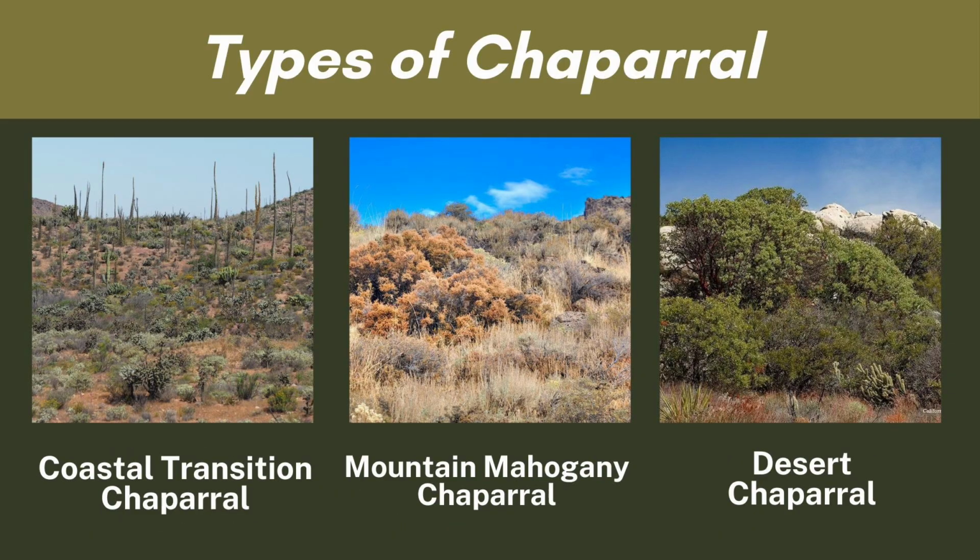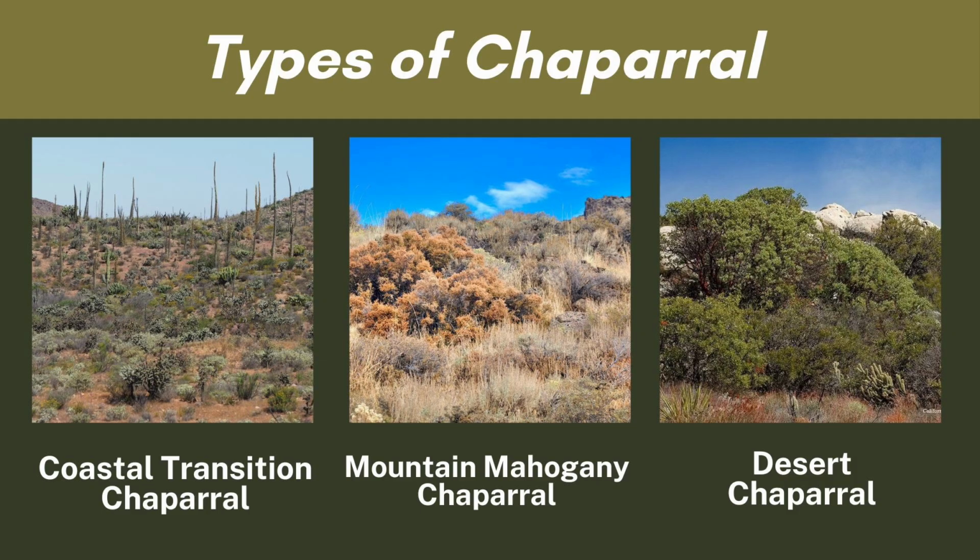And the fourth one is coastal transition chaparral. The fourth picture, as you can see on the screen, is the example of coastal transition chaparral. Coastal transition chaparral includes plants like baccharis, sumac, and toyon.